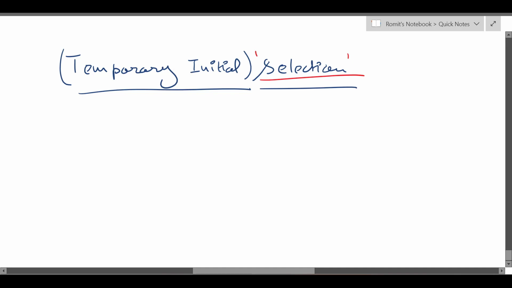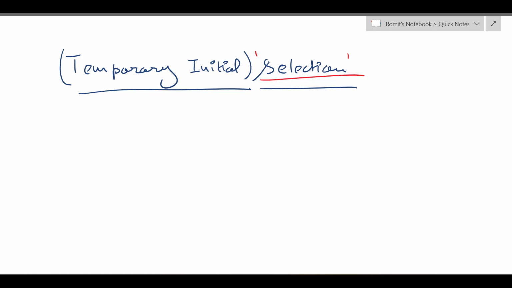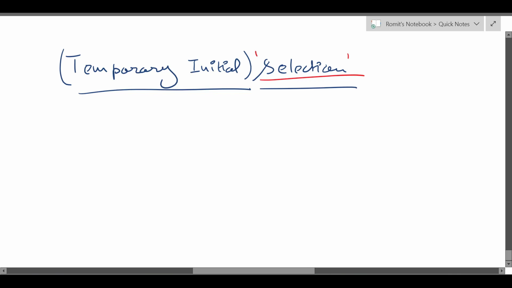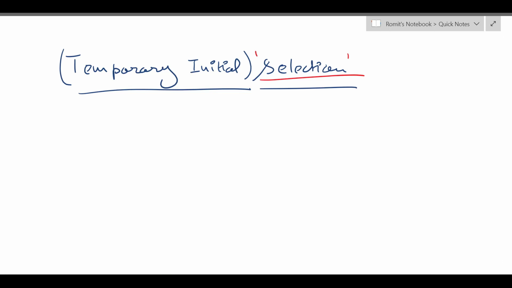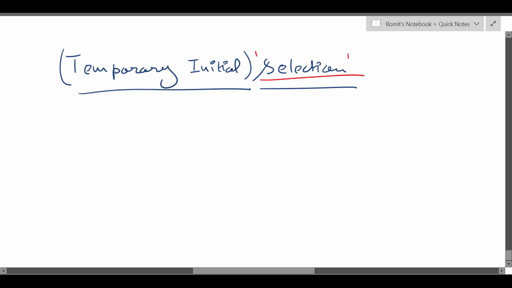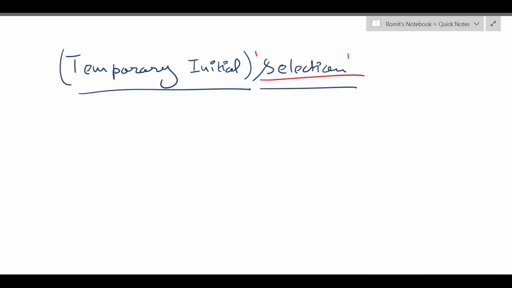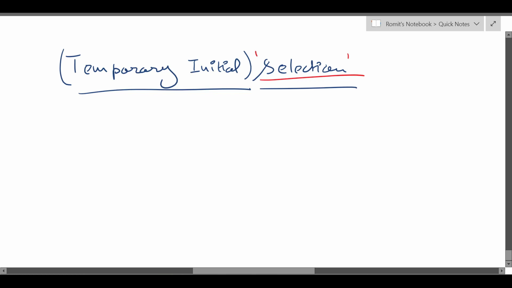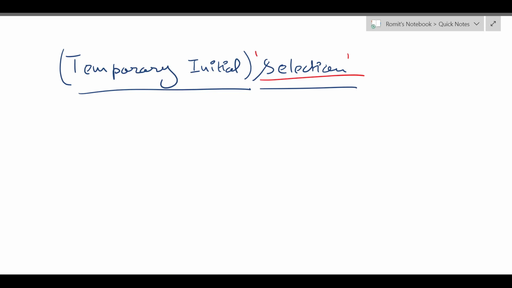It is about selection. Now, what is selection in insurance in general, and what is this type of selection that we'll be talking about, which is called temporary initial selection? When I say selection in the context of insurance, in very simple terms, and perhaps I'm oversimplifying this because this is not a part of the syllabus anymore. Only temporary initial selection is the only type of selection which is a part of the syllabus now. Earlier we used to have other types of selection as well. So let me give you a very simple definition of selection.